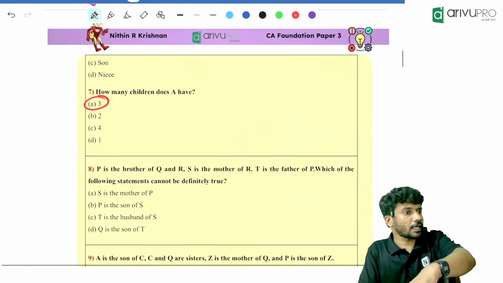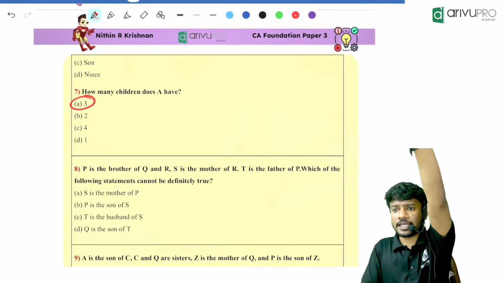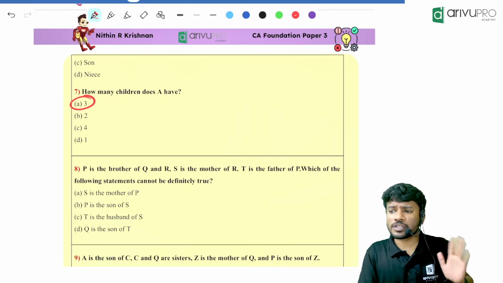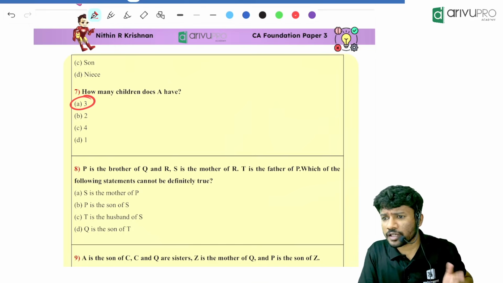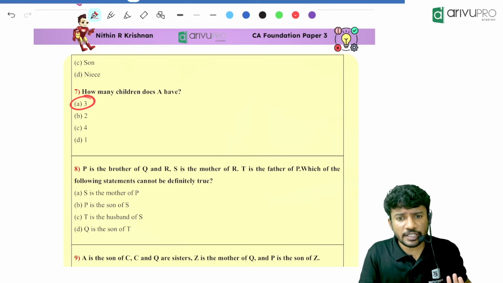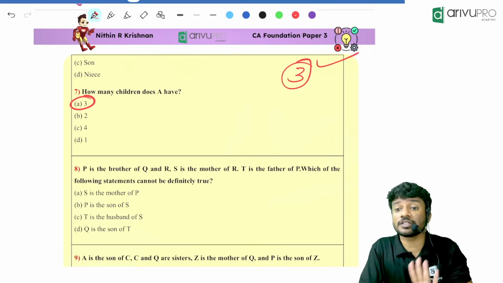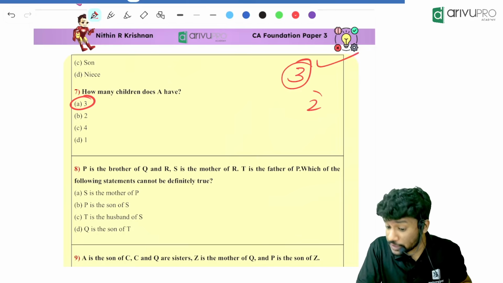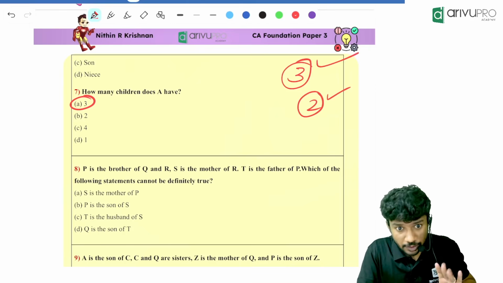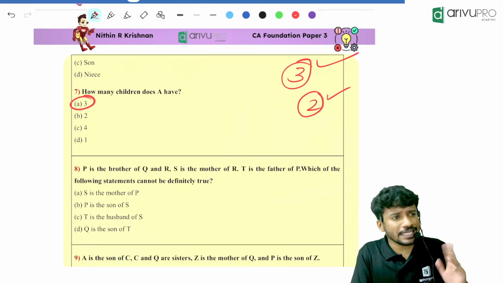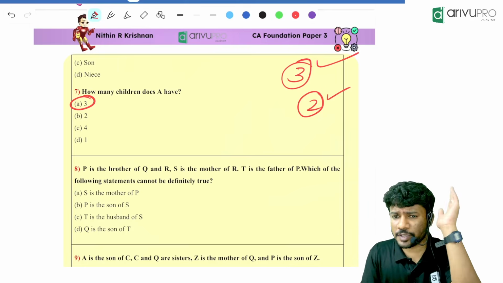Everyone got it? Pakka, everyone got it? Any doubt? Anywhere? Please ask me right now. This is your moment. How does the question look like? Very direct questions, right? And this is the difficulty level for the examination. So 3 questions will be there based on this type, or 2 questions. I'll tell you when 2 questions will be there. 3 or 2 questions will be based on this type. Then 2 questions pakka will be based on the next type.